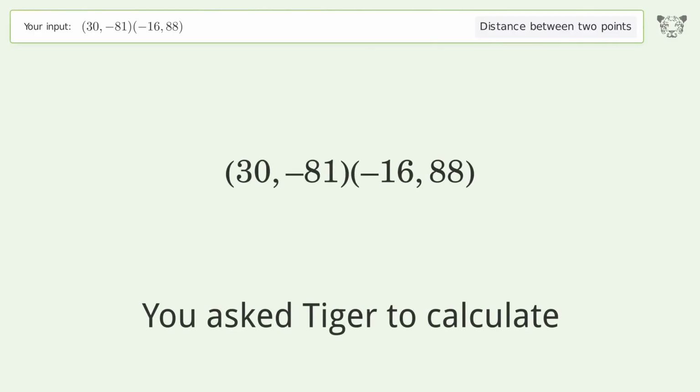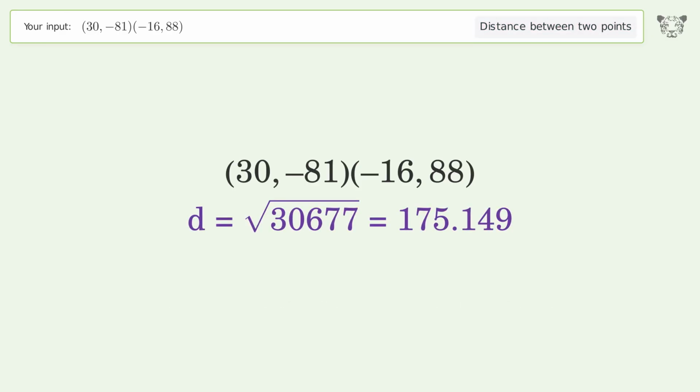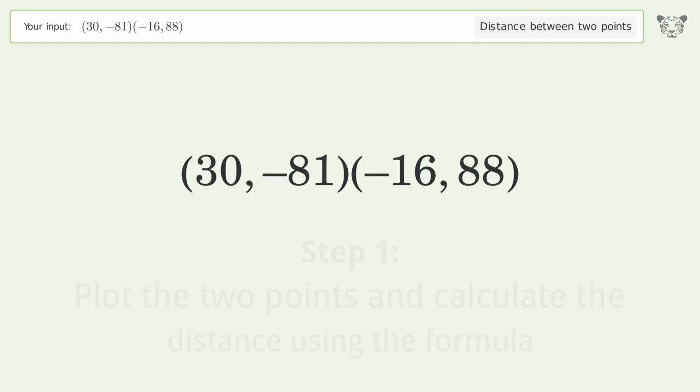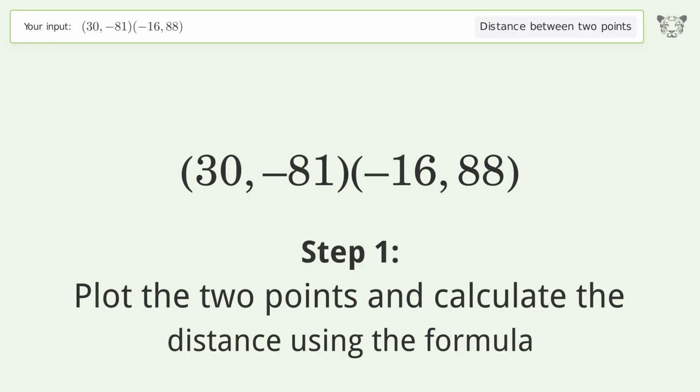You ask Tiger to calculate. This deals with the distance between 2 points. The distance between the 2 points is the square root of 30,677 or 175.149. Let's solve it step by step. Plot the 2 points and calculate the distance using the formula.